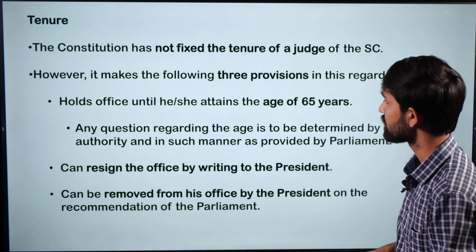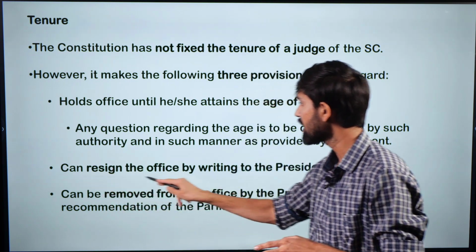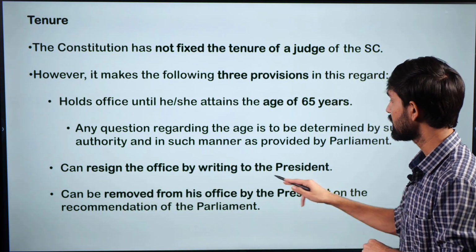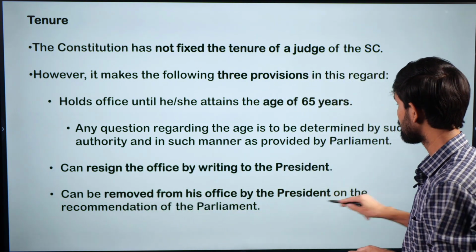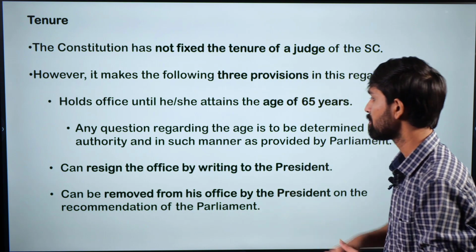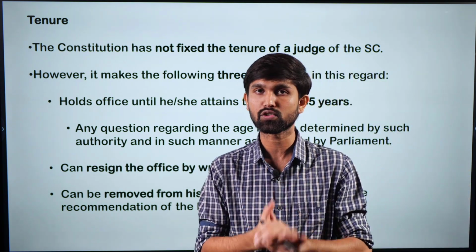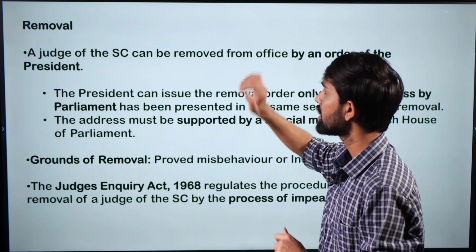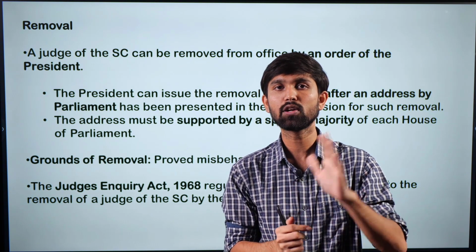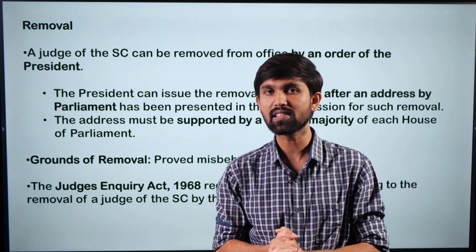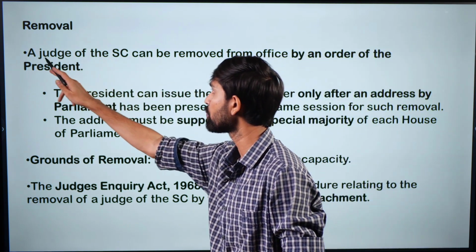So the Parliament will decide the question of the age in this manner, and the age that is specified is 65 years. And in between his tenure, the CJI can anytime resign his office by writing to the President and can only be removed from his office by the President on the recommendation of the Parliament. So the removal procedure of the CJI is a very critical point for us to understand, where he is removed as per the removal procedure similar to the President. So similar to how a President is removed is very similar to how a Chief Justice is removed and other judges of the Supreme Court as well.